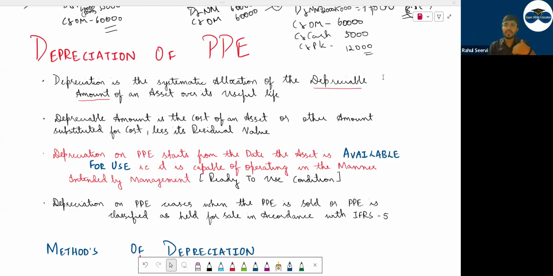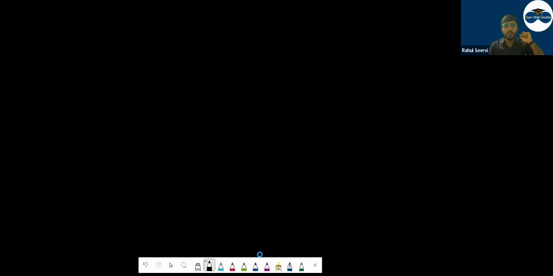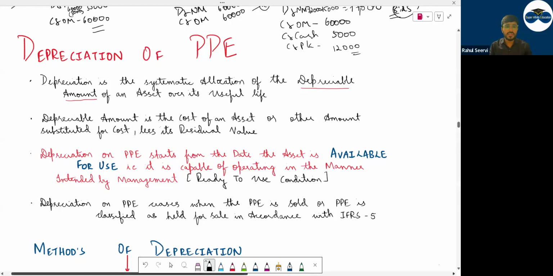From the machinery, you will manufacture goods and sell them, so you will have revenue, sales.